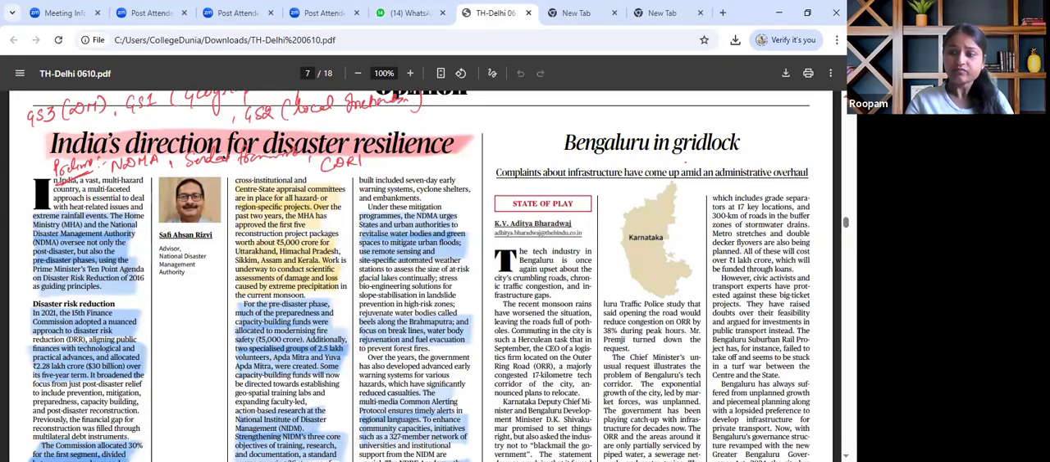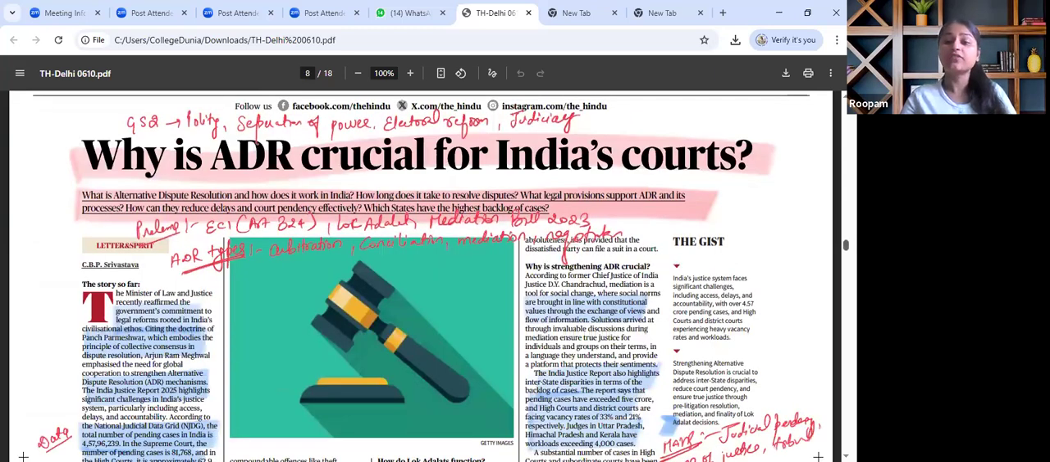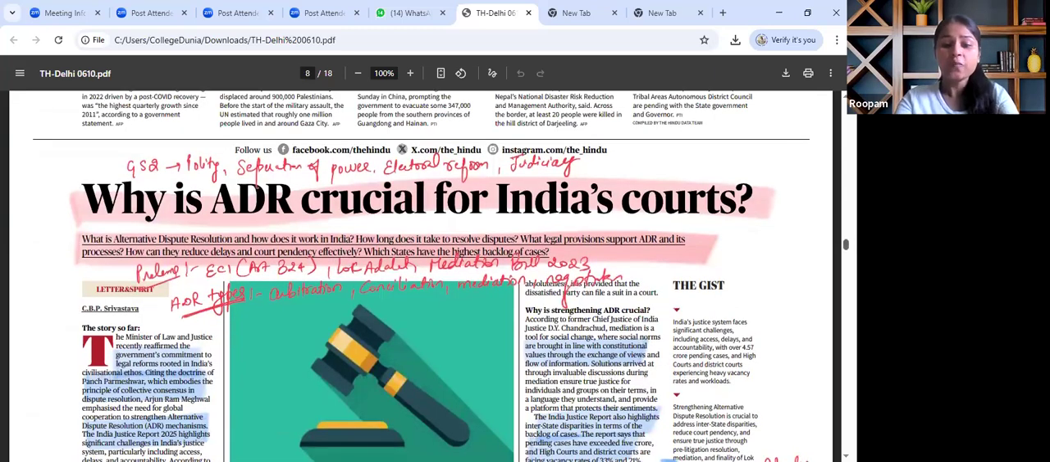The next important article that catches our attention from today's paper is about why ADR is crucial for India's courts. Now, when we map this particular article, this will primarily fall under GS paper 2, polity, separation of powers, electoral reforms and judiciary. Key theme इसमें क्या-क्या discuss किया गया है? Strengthening institutional efficiency and dispute resolution measures. क्यों?